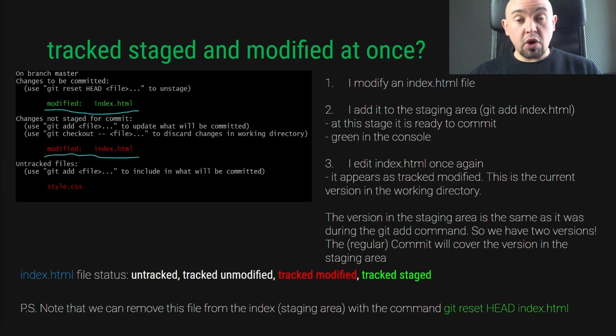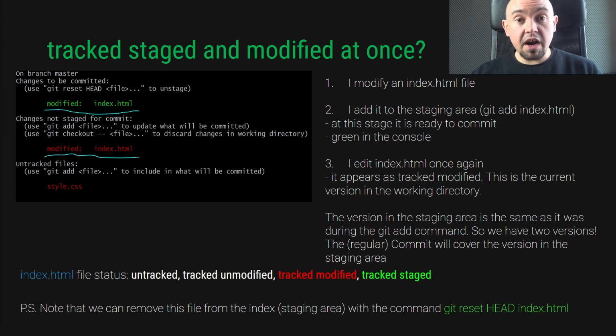Can a file be tracked, staged, and modified at once? Imagine such a situation. I have modified our index.html file. I have added it to the staging area once again, and now it's ready to commit. We can see it in green in the console. But after adding it to the staging area and before doing a commit, I have modified it once again in our working directory.